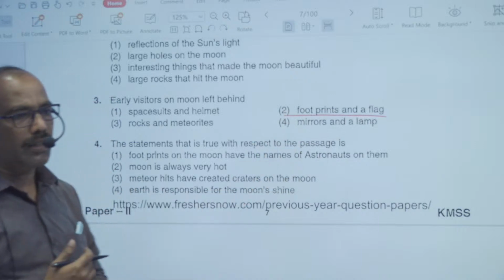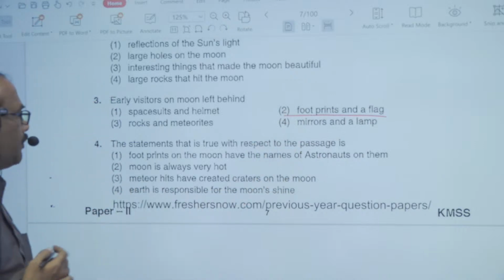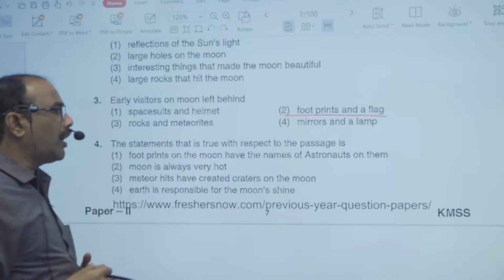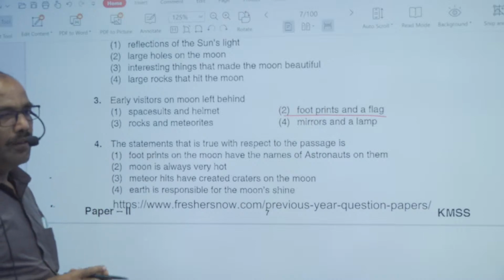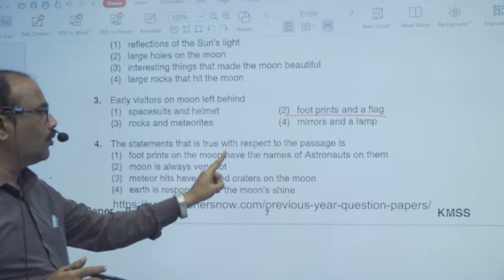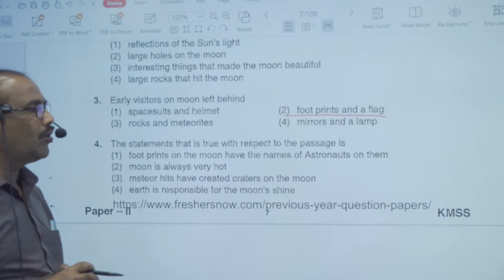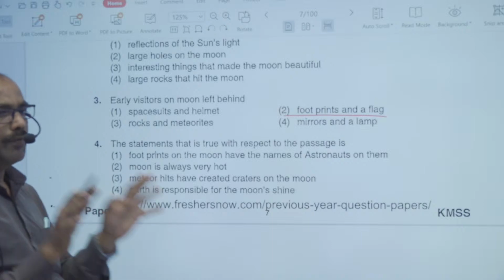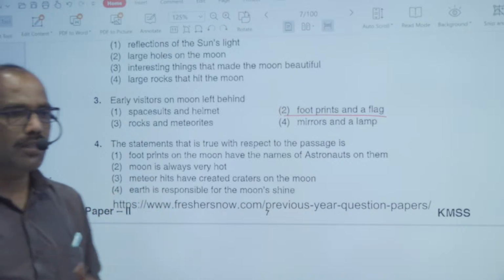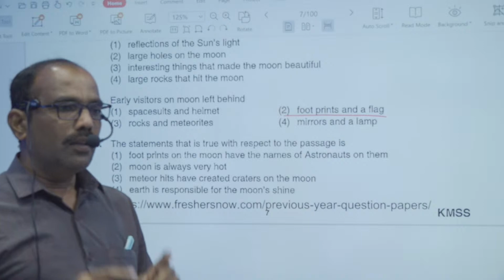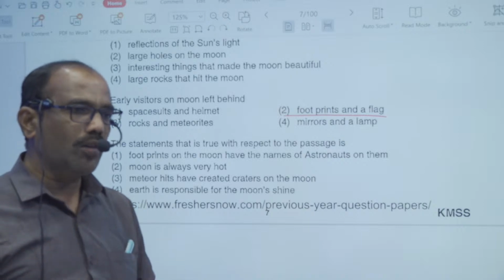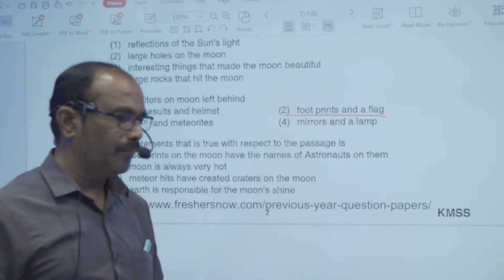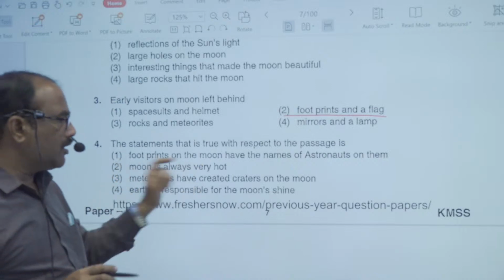Passage ಗೆ ಸಂಬಂಧಪಟ್ಟಂತೆ ಯಾವುದು ಸರಿ ಇದೆ ಅನ್ನೋದನ್ನ ನೀವು ಹೇಳಬೇಕು. First option, footprints on the moon have the names of astronauts on them. That is, what the astronauts left behind there. The first point is footprints. Is there a name of those astronauts on each footprint? That is the question. And then, moon is always very hot.